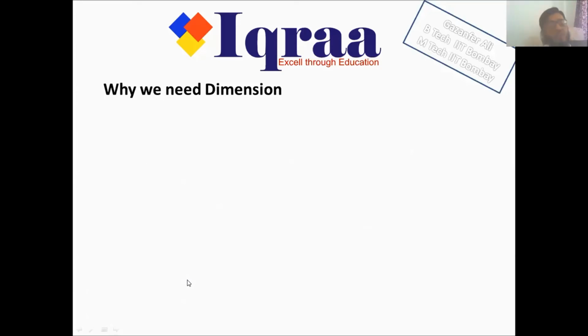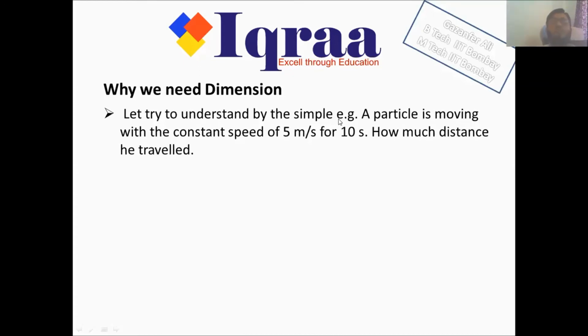But again, we need to understand in more depth why we need dimensions. Let us try to understand by a simple example. A particle is moving with a constant speed of 5 meters per second for 10 seconds. How much distance did the particle travel?